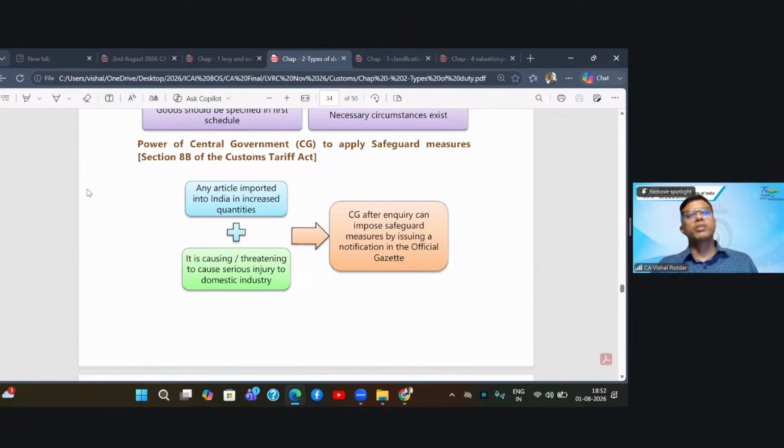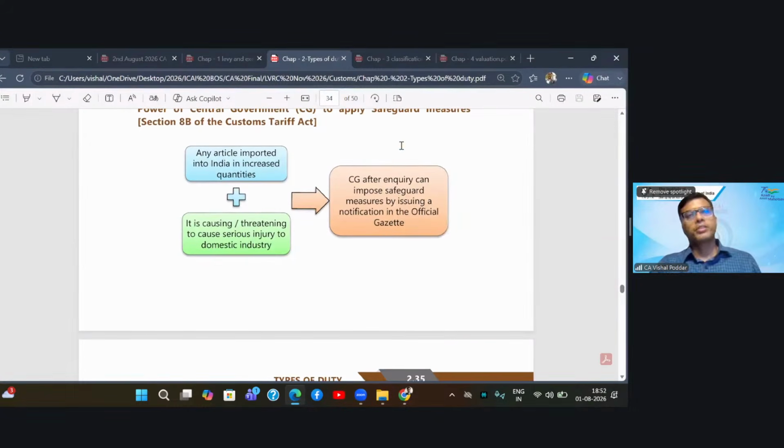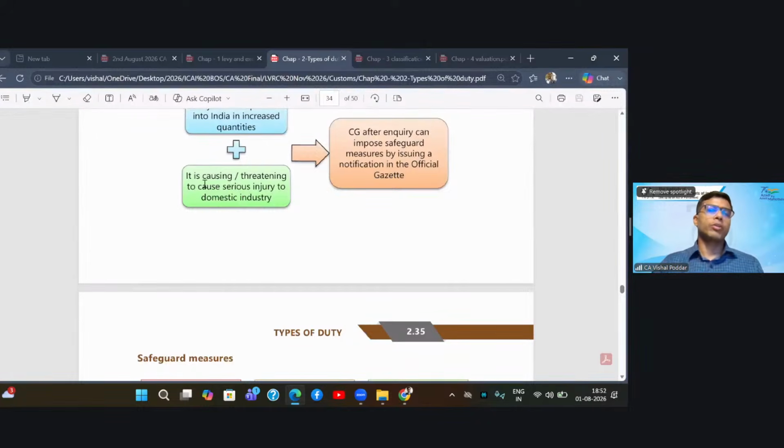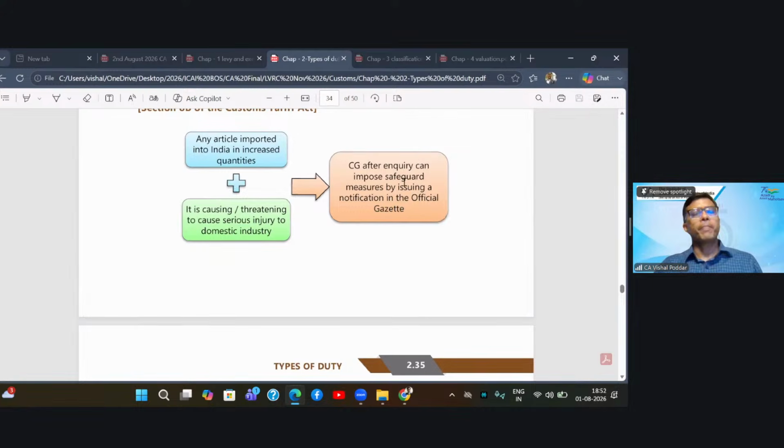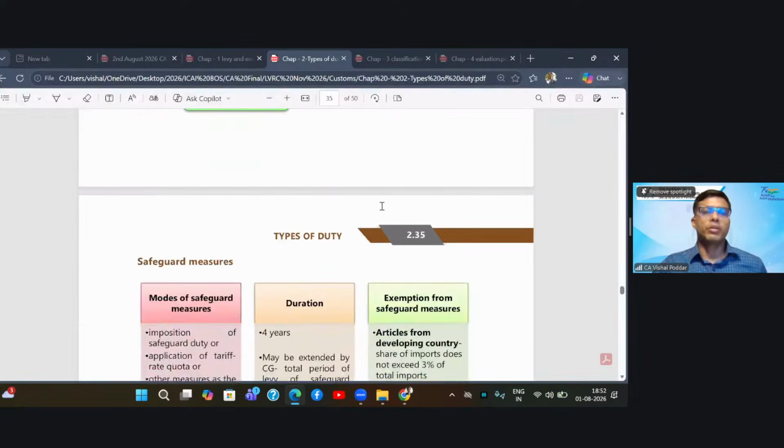Now, in these protective duties, the first one is under Section 8B, which is the safeguard duty. What is this safeguard duty? Again, as the name suggests, it is for safeguarding our industries. Against what? Against any import which is in increased quantity. So if any article or commodity is suddenly imported in huge quantity and it is causing or threatening to cause serious injury to our domestic industry, then the central government will set up an inquiry commission, and on the basis of the inquiry commission's report, it will impose safeguard duty by way of a notification.